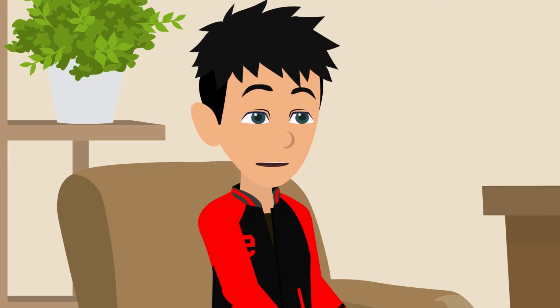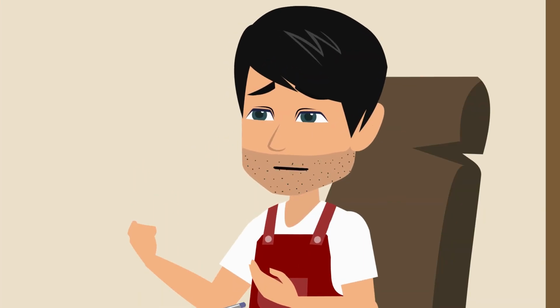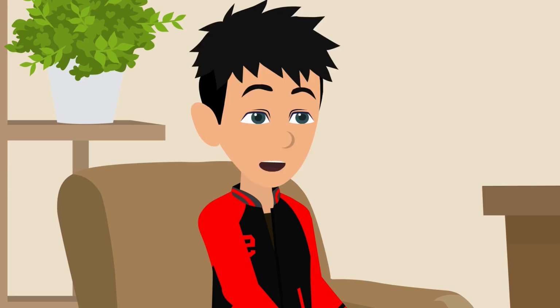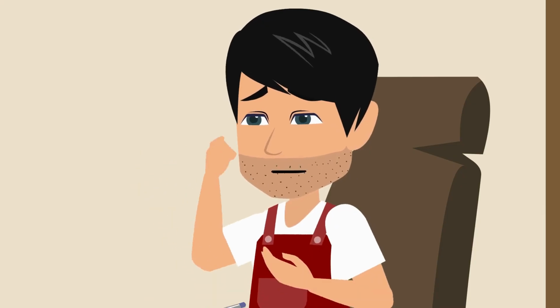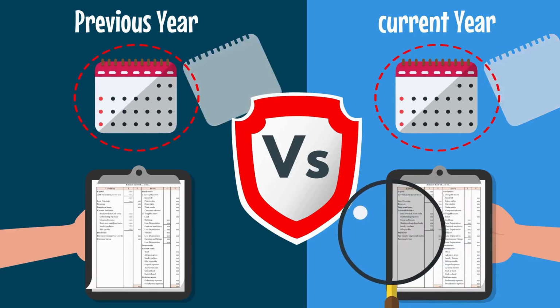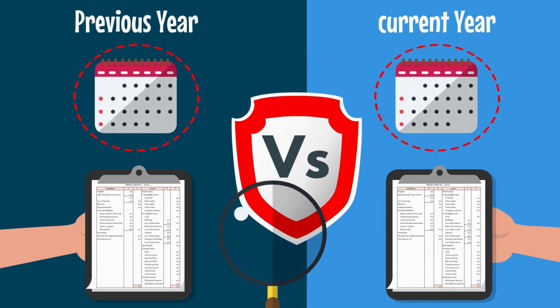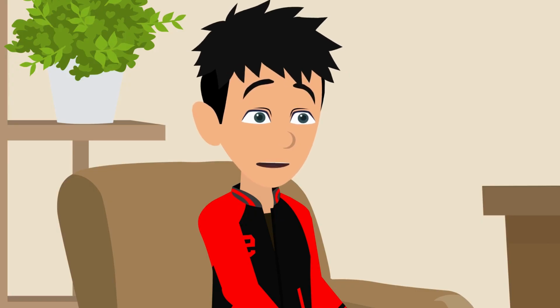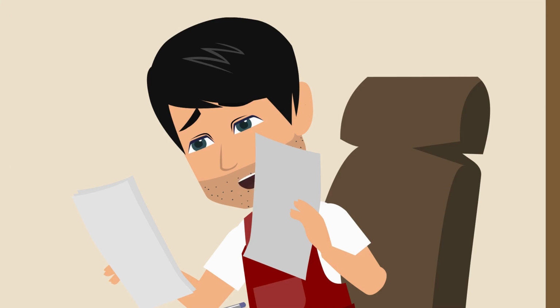Dad, why do you look so sad? Son, I've been tracking the progress of my business, and we didn't make a profit this year. How did you analyze the progress? Beta, I compared this year's profit with last year's, and unfortunately, we made less profit than before. Oh no, Dad. What are you going to do now? Beta, I will make better decisions for the future so that next time we will make a profit.